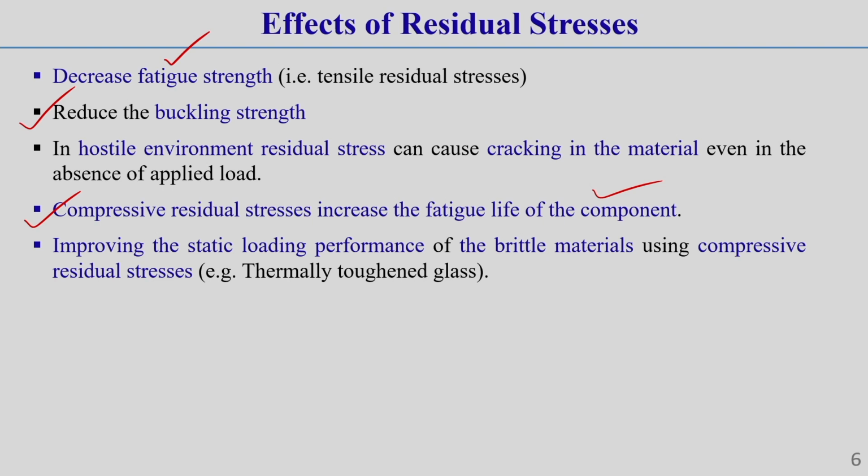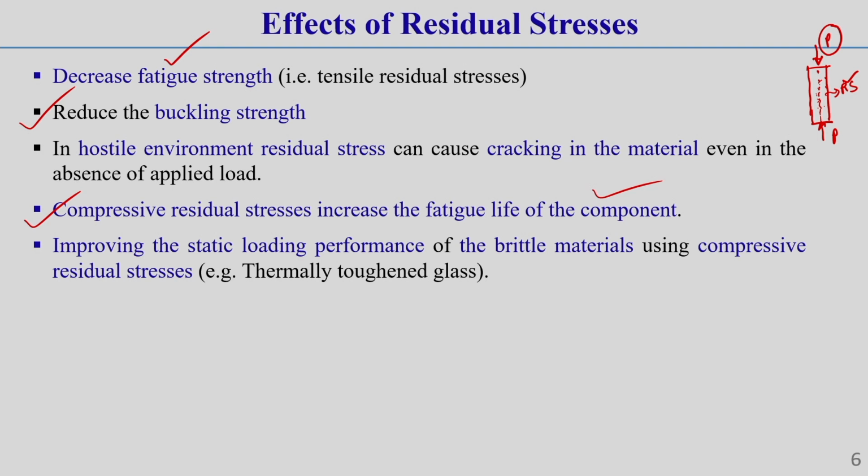Now, residual stress generally has an effect on buckling strength also. It reduces the buckling strength significantly, because buckling arises generally in the case of column types of structure. A column is a structure which is subjected to axial compressive loading. Now, if inside this body there is some residual stress itself, then this buckling load is decreased. You should know that this residual stress acts as the initial stress here. So the critical load bearing capacity of this column decreases. That is why here we have written reduce the buckling strength.